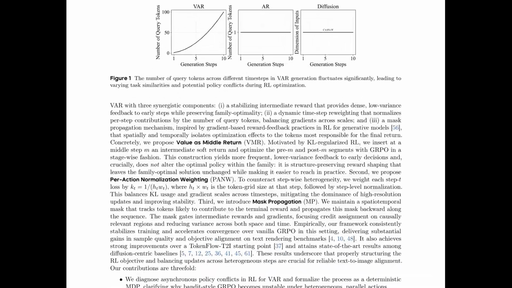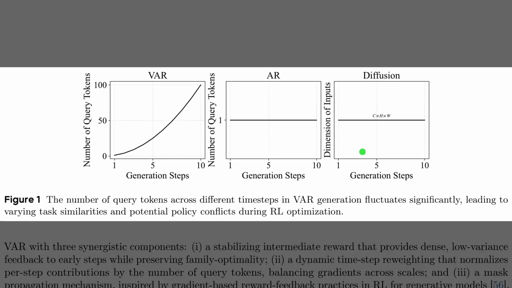Figure 1 illustrates the root cause of these stability issues by comparing the token dynamics of different generative models. If you look at the middle and right panels, standard autoregressive and diffusion models maintain a constant input size throughout generation, resulting in a flat, predictable line. In contrast, the left panel reveals the unique challenge of the visual autoregressive approach. Here, the number of query tokens grows exponentially as the model progresses from coarse outlines to fine details, creating severe